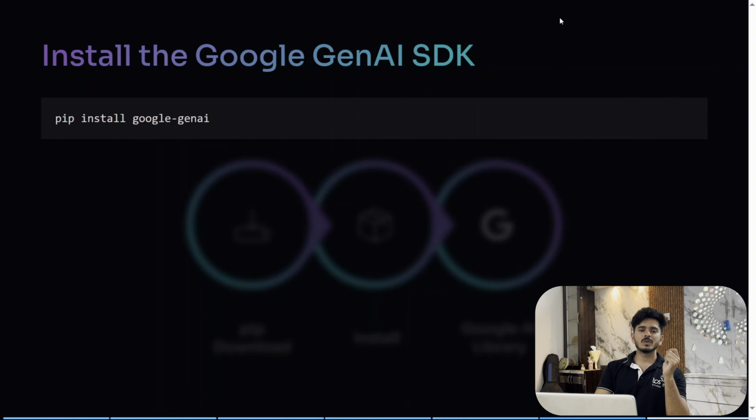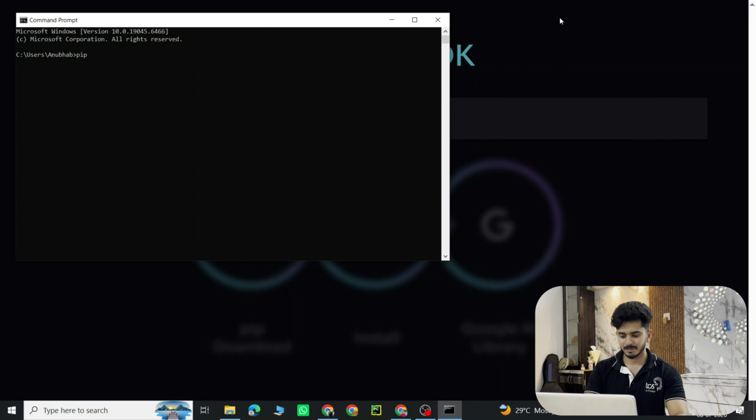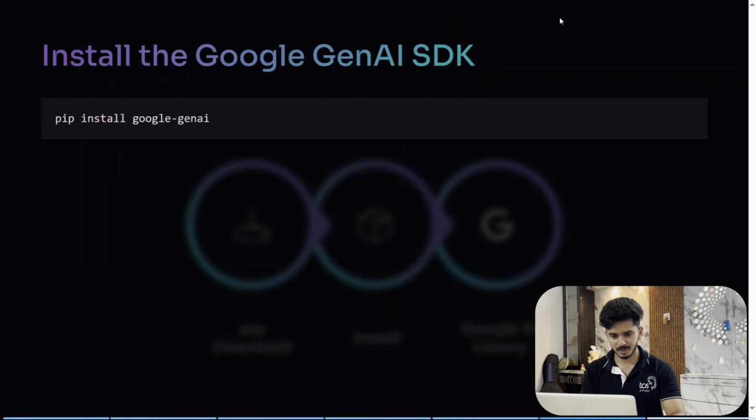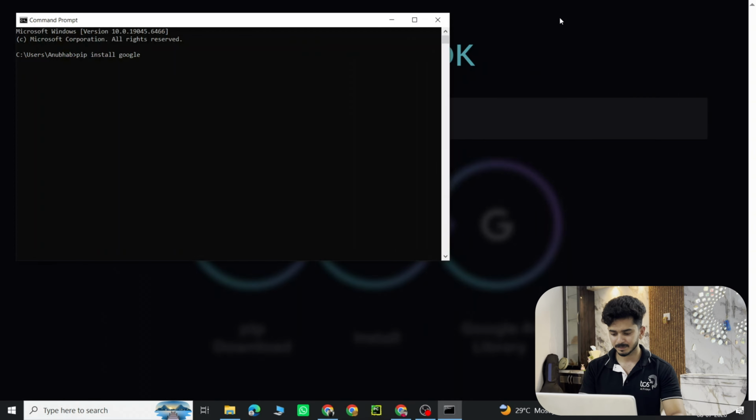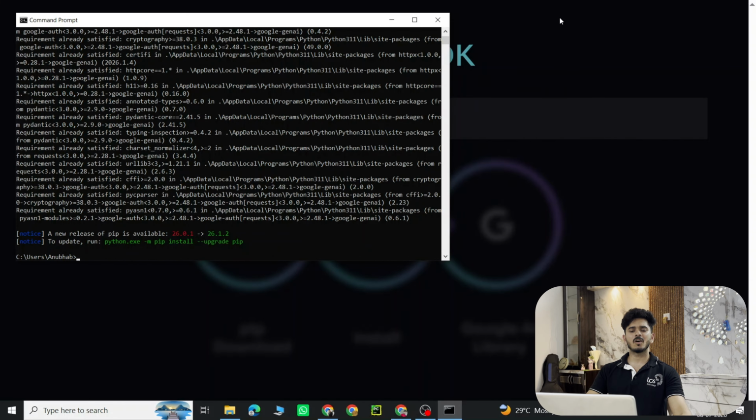Okay, what is this? pip install google-genai. Open your command prompt, hit it. This is cmd, pip install, what is it? google-genai. It's installing all the packages over here.